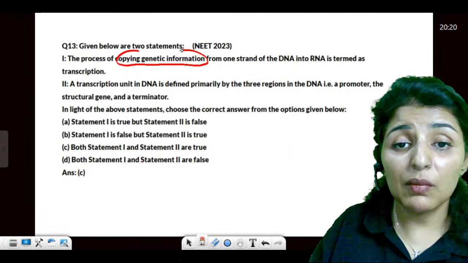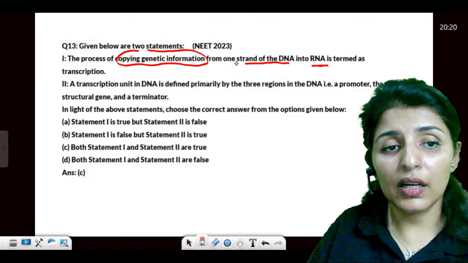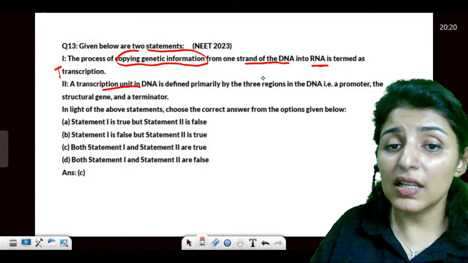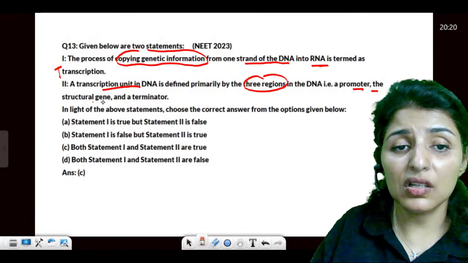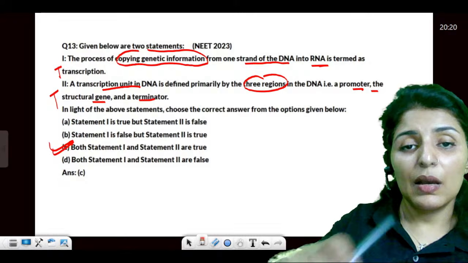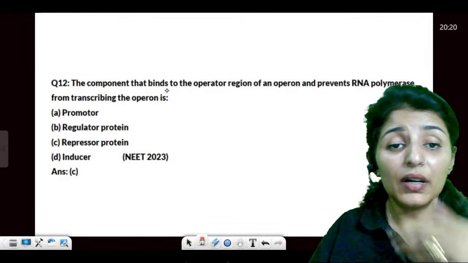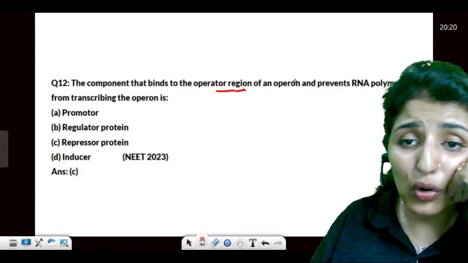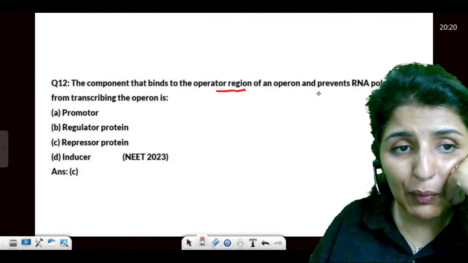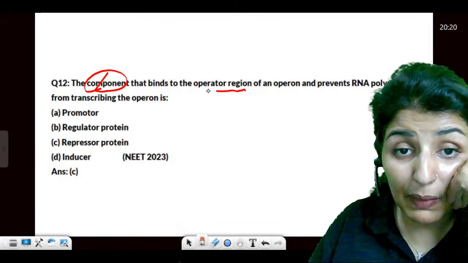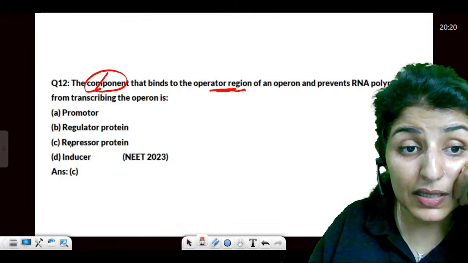The process of copying genetic material from one strand of DNA into RNA is transcription. Is that true? Yes. Transcription unit has three regions: promoter, structural gene, and terminator. Absolutely true. So answer would be D. Moving ahead, the component that binds to the operator gene of the operon and prevents RNA polymerase from transcribing. I just explained what binds. The component that binds to the operator is the repressor.